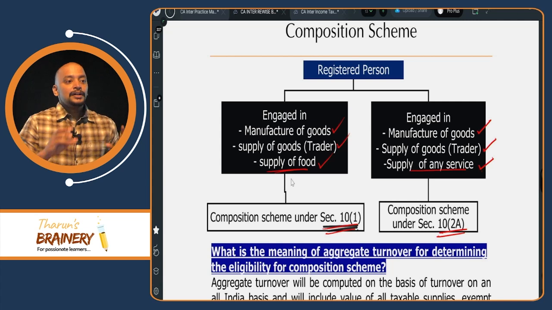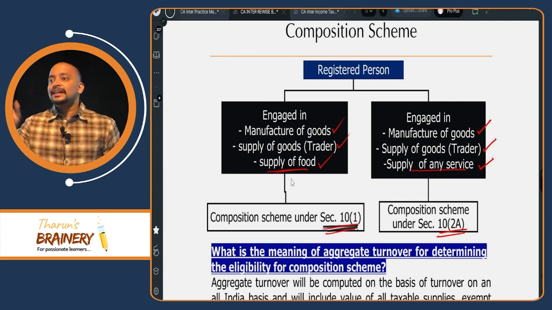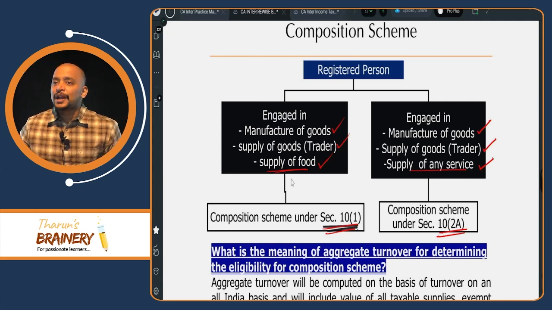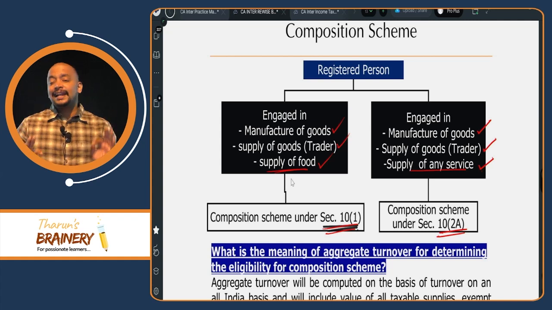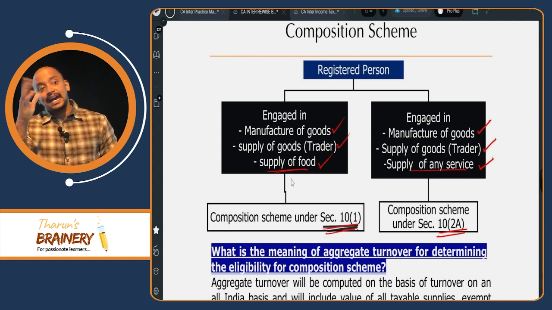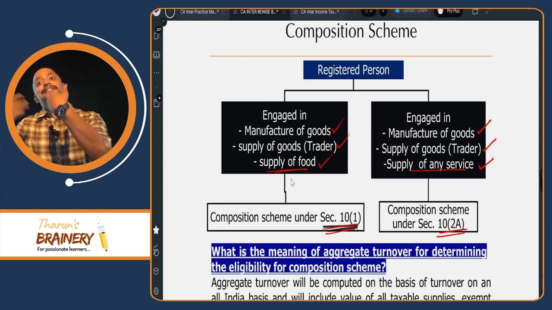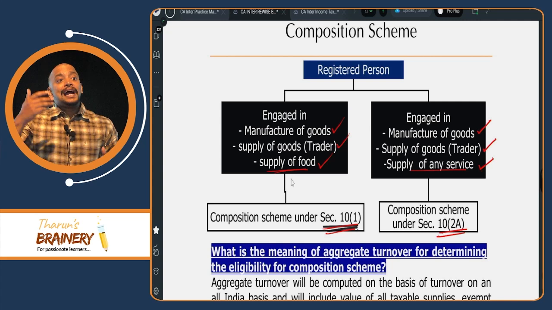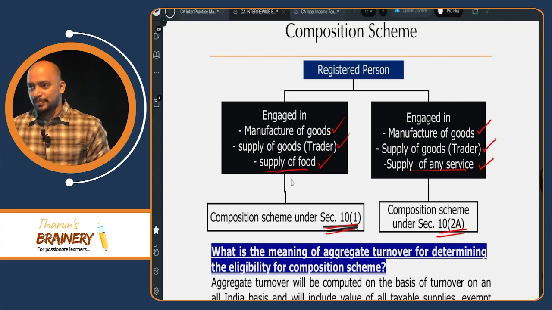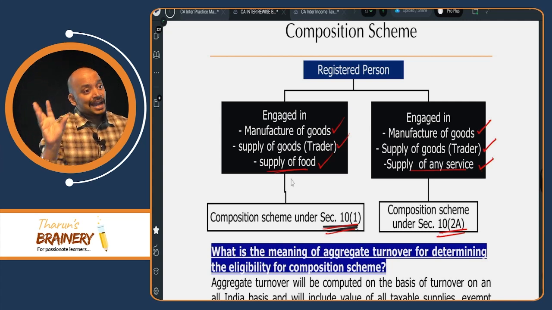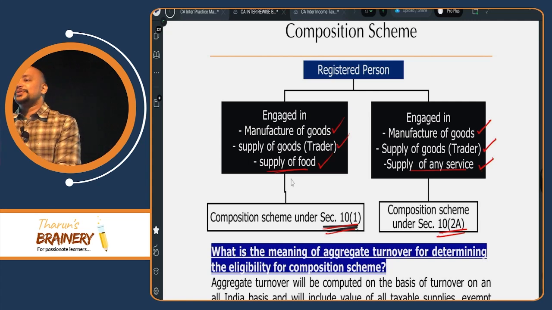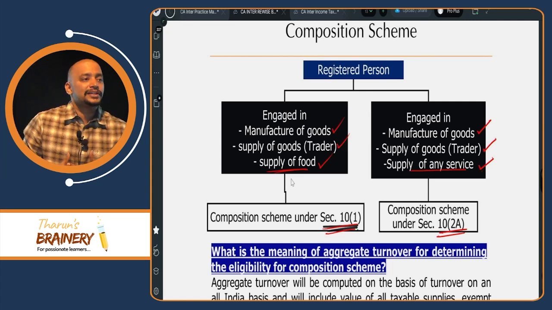For example, turnover during the previous year is 90 lakhs. 90 lakhs into 10%, 9 lakhs. 9 lakhs or 5 lakhs, whichever is higher, 9 lakhs. So current year, I can provide any other service other than supply of food and other than interest on loans, advances, deposits, up to how much? 9 lakhs, and still I will be in composition scheme 10.1. Is it clear or not?